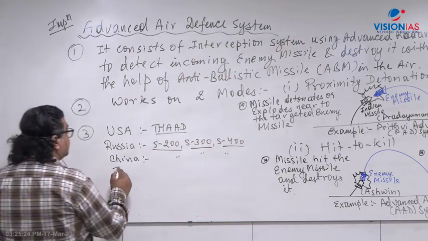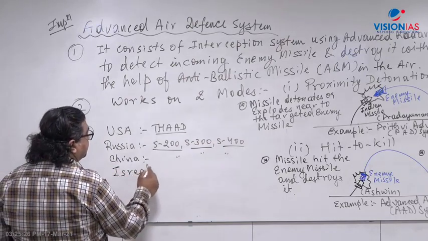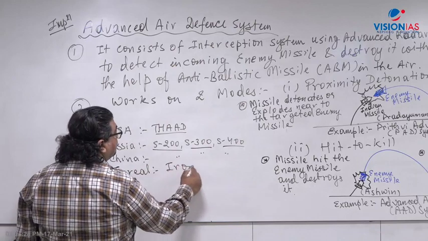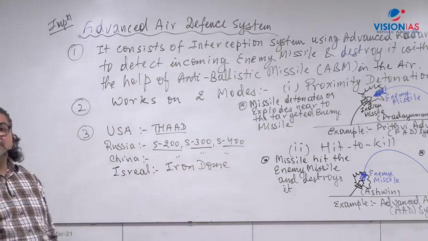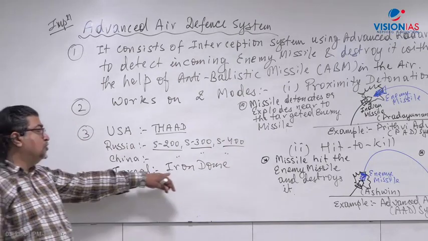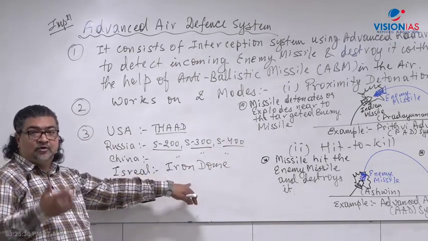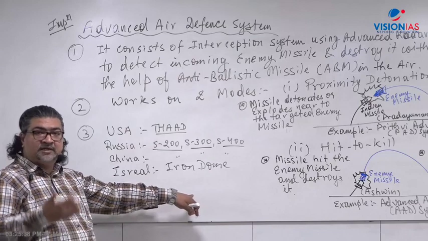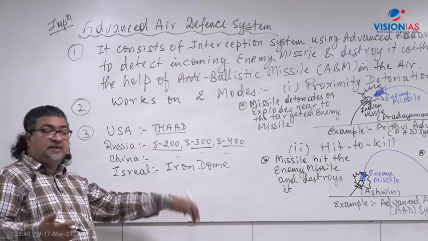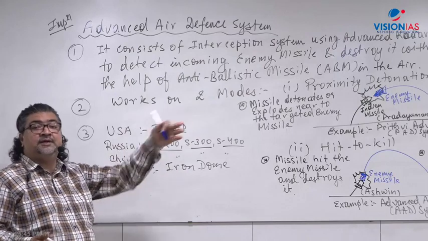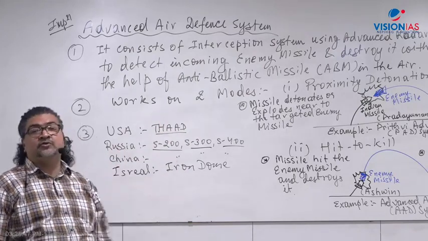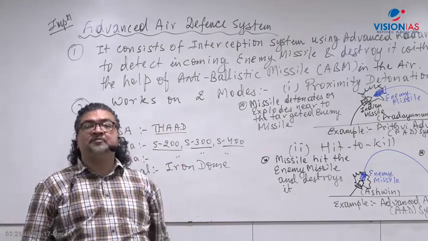Now, another country is Israel, which has a system called Iron Dome. Iron Dome is an interception system, an advanced air defense system, which can intercept fired rockets and missiles and destroy them in the air from the Palestinian side. You know the Israel and Palestine dispute.